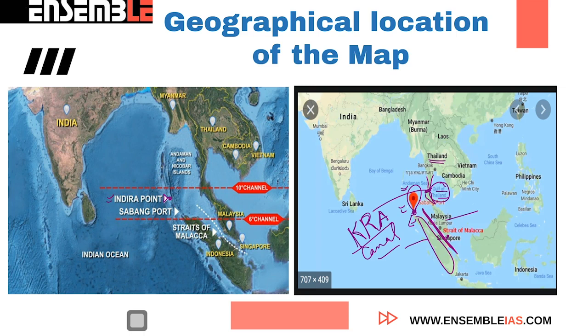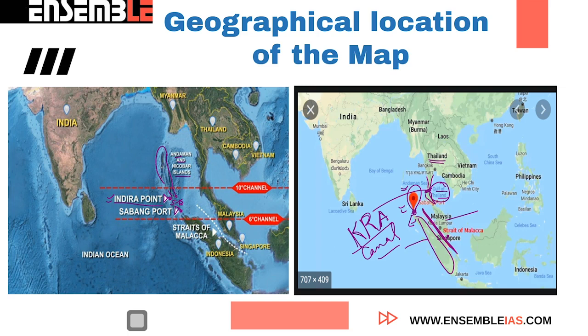Indira Point is the southernmost location of India. This is the location of Sabang port. Sabang port is situated southeast of Indira Point. Another issue: this is located at the southern tip of the Andaman and Nicobar Islands.